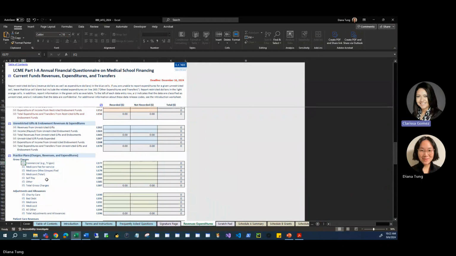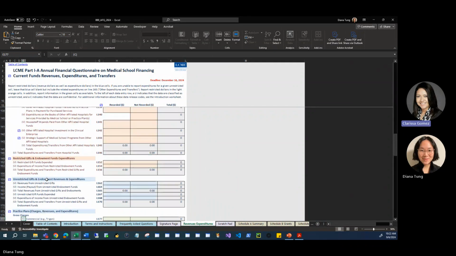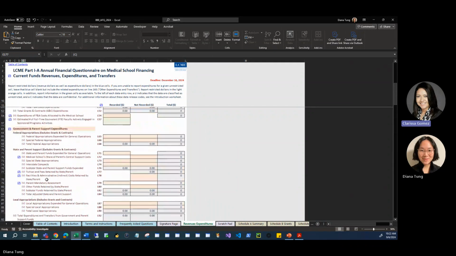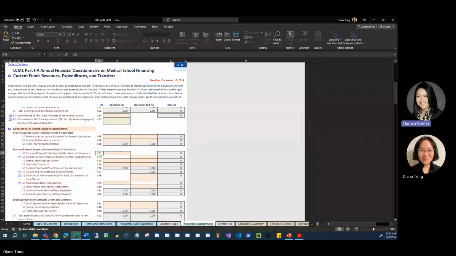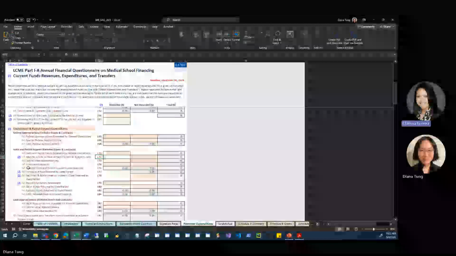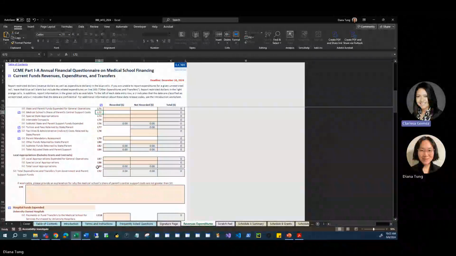For example, the U in line 72 denotes that anything entered in line 72 is considered unrestricted information. As you may have noticed, the line numbers in column G are the same as the Excel row numbers. The line number in column G can be useful when working with a printed copy of the data entry sheet.